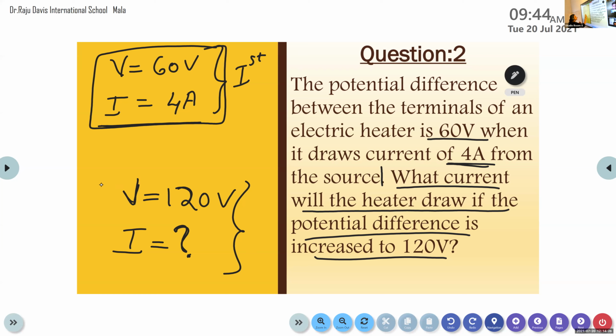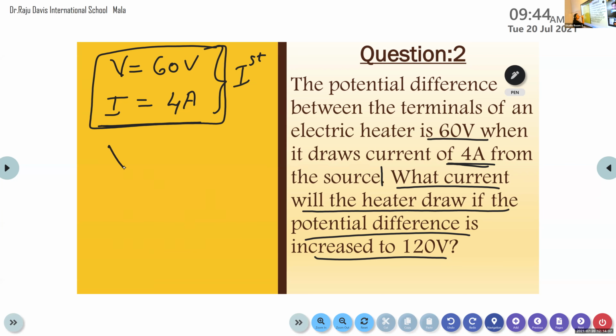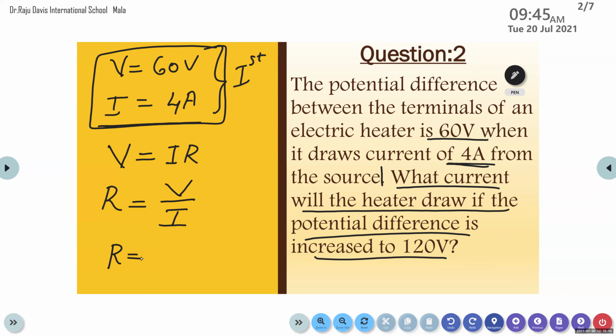Here we are finding the resistance produced by the electric heater with the help of the condition provided in the first case. So again here we are using our Ohm's law. According to Ohm's law, we know that V is equal to IR. So from this equation we can write resistance R is equal to V by I. So first of all, we want to calculate the resistance of the electric heater. The resistance of the electric heater is given by R is equal to V by I.